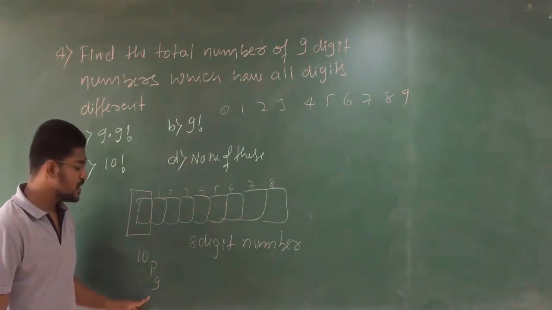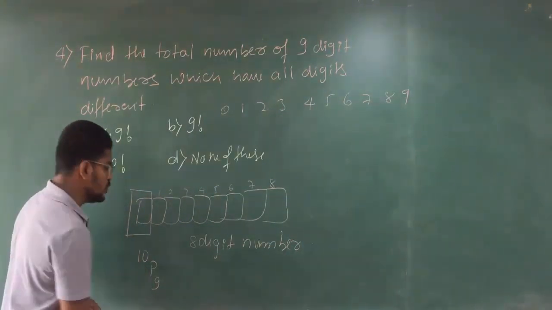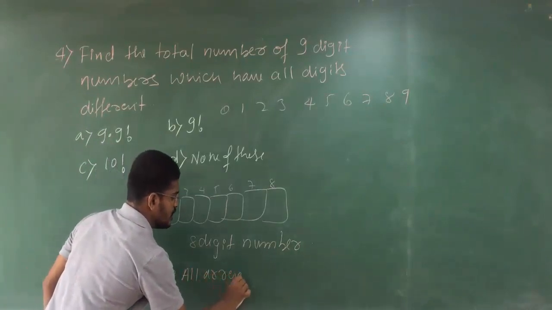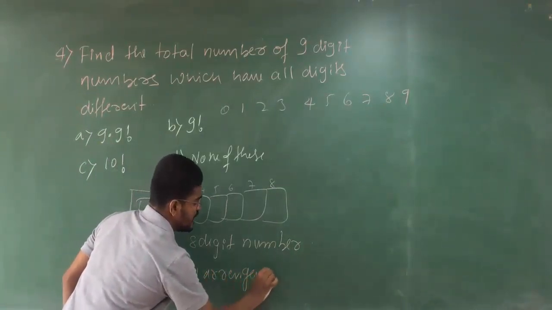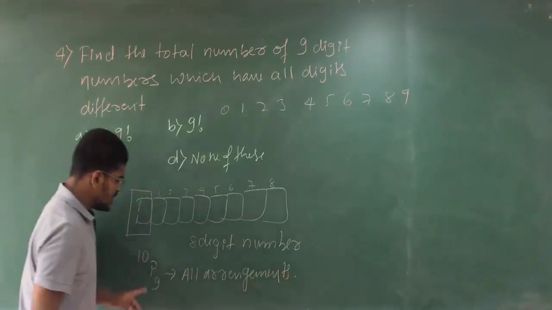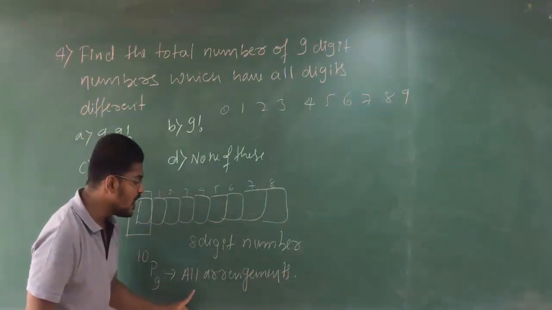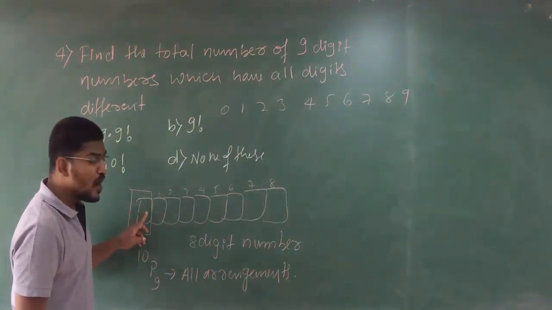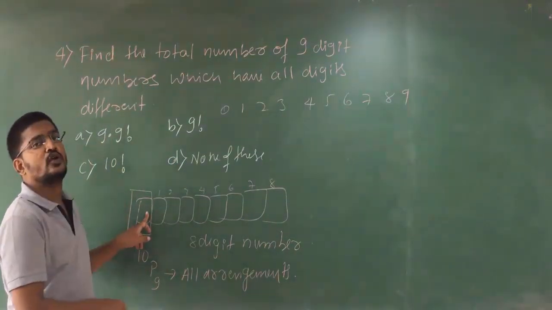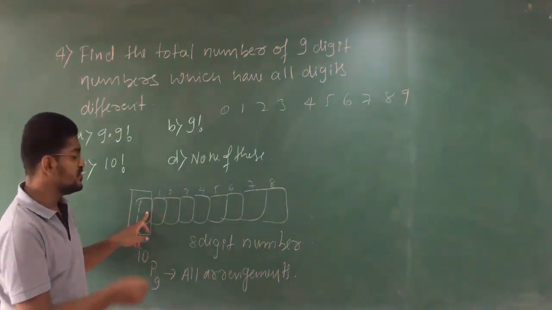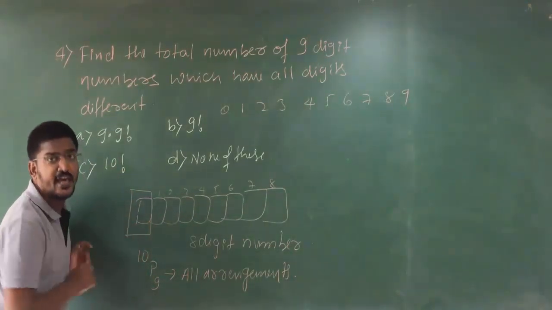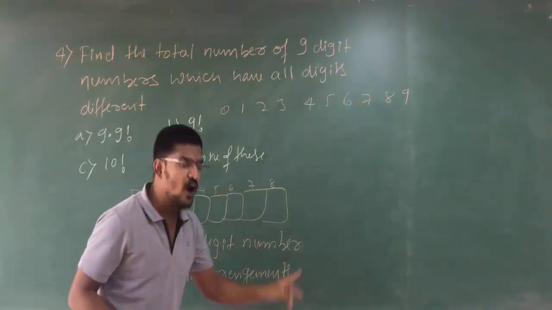10P9. That means this 10P9 gives you all arrangements. Clear? In this 10P9 all arrangements means, see, 0 at the first place is also included. Are you getting my point? 0 at the first place is also included here because it is all arrangements.